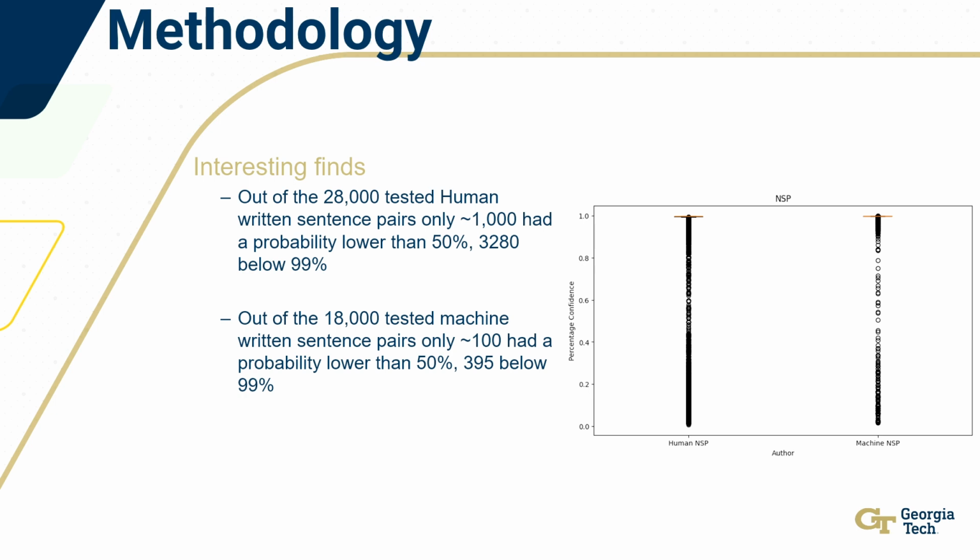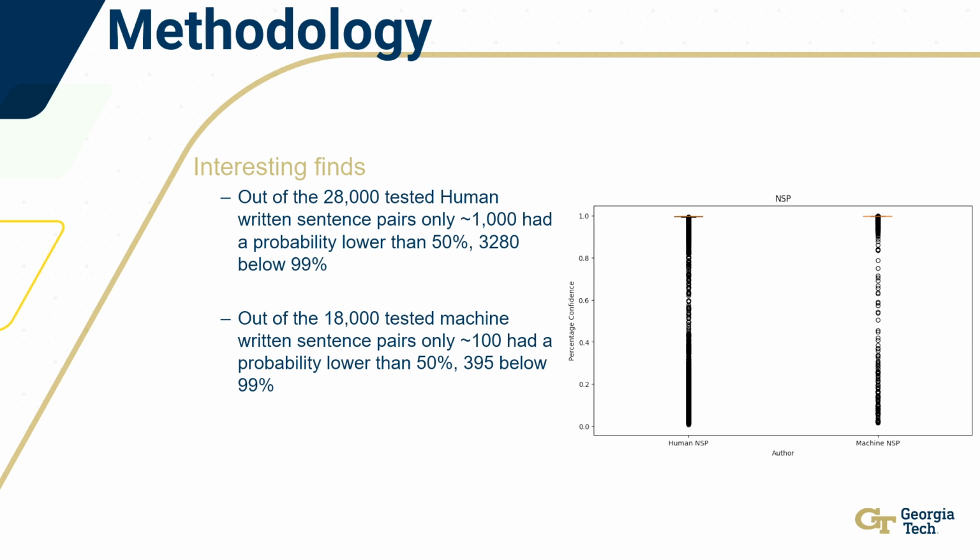3,200 had similarity scores below 99%. So a very, very small percentage of these sentences had similarity scores lower than 99%. And with the AI written essays, I only had 18,000 comparatively sentences to analyze. Only about 100 had a probability lower than 50%, and only 400 had similarity scores below 99%. So, as you can see to the right, obviously most of these had similarity scores of 99% or above.